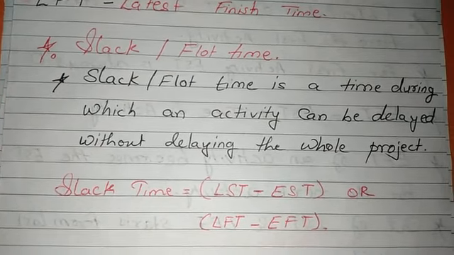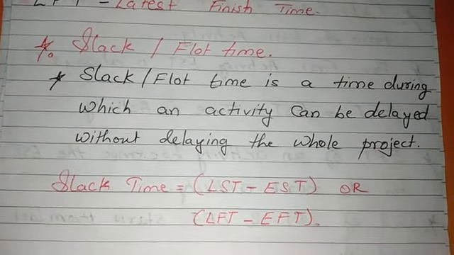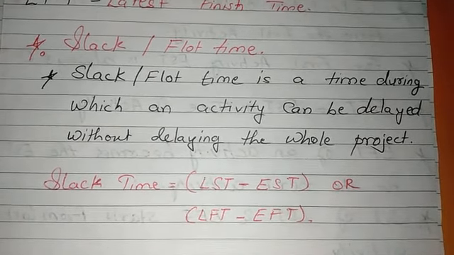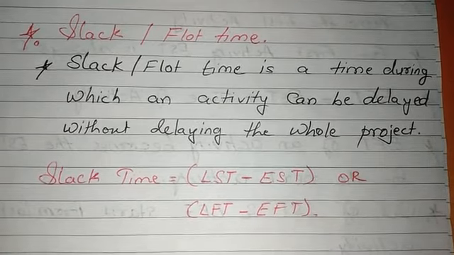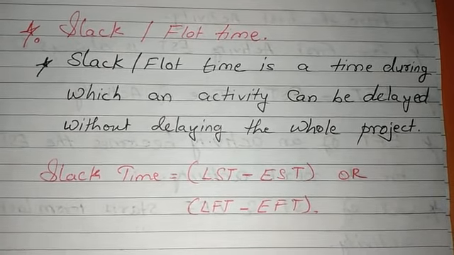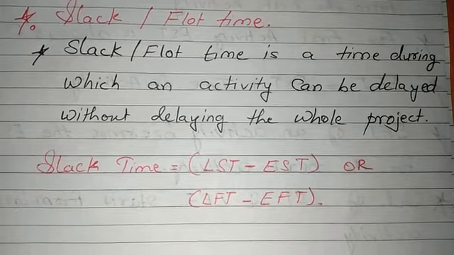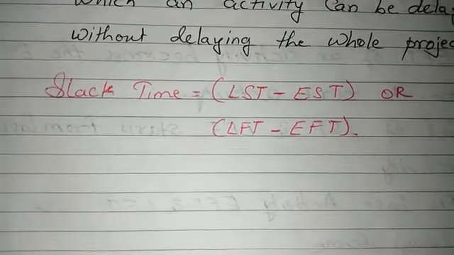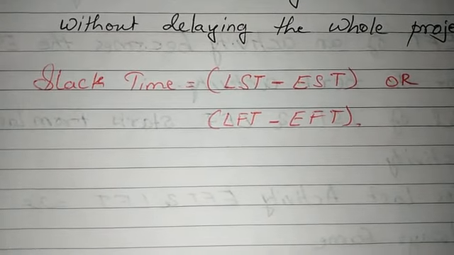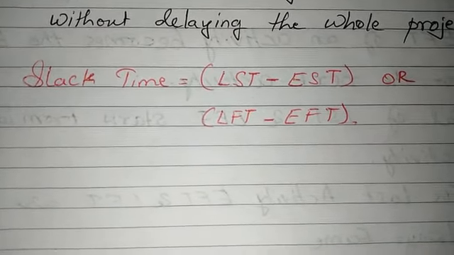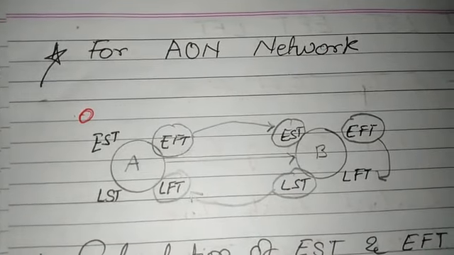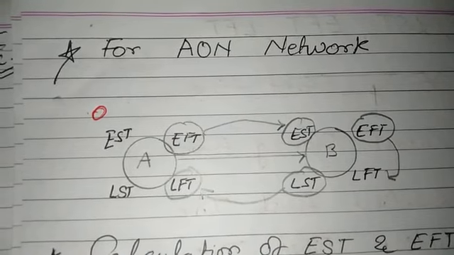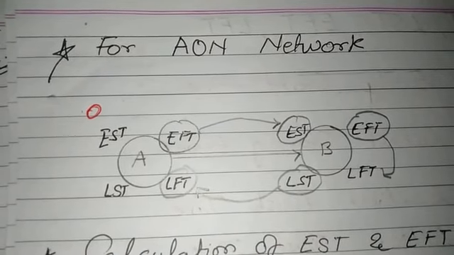What actually does slack or float time mean? Slack time is the time duration by which an activity can be delayed without delaying the whole project. In simple terms, slack time can be found on those activities which are not on the critical path. There is a small formula for slack time: LST minus EST, or LFT minus EFT.